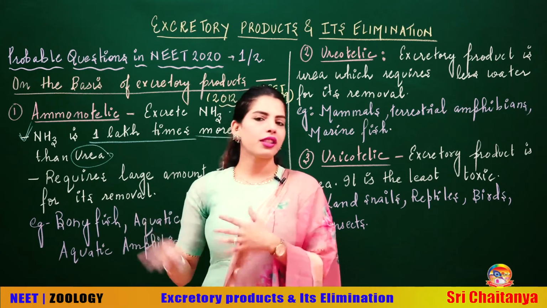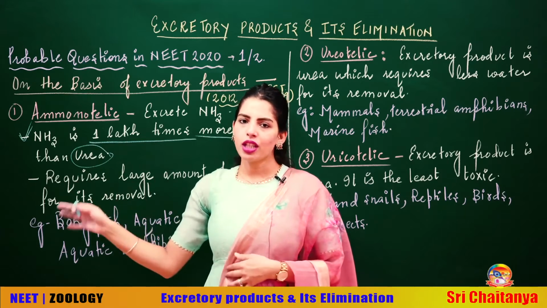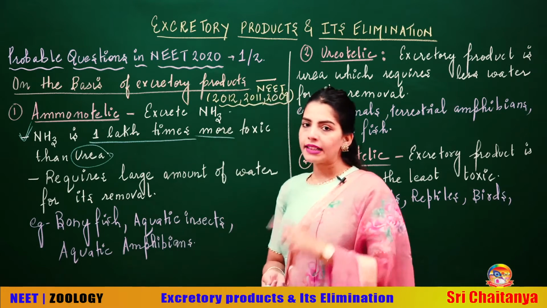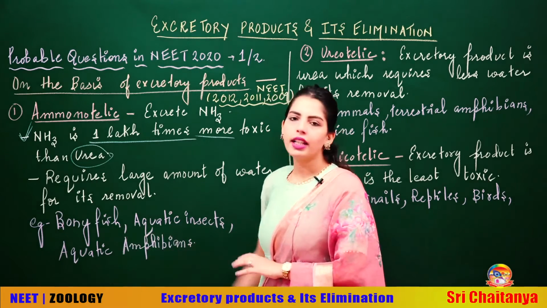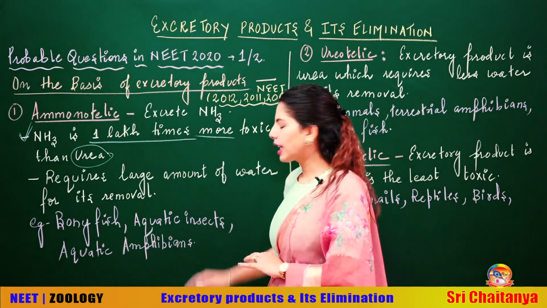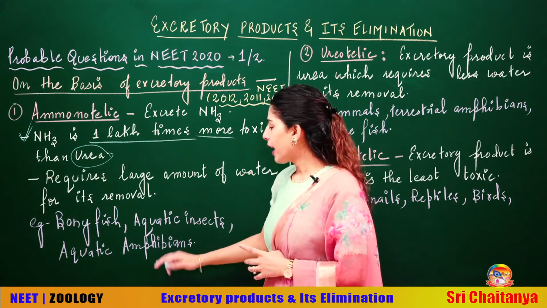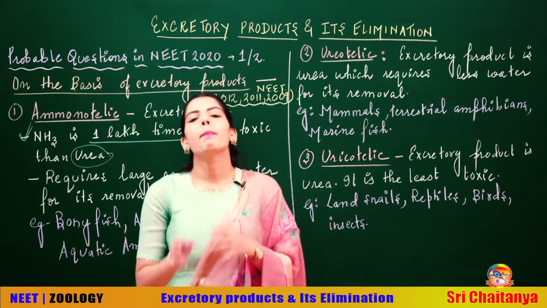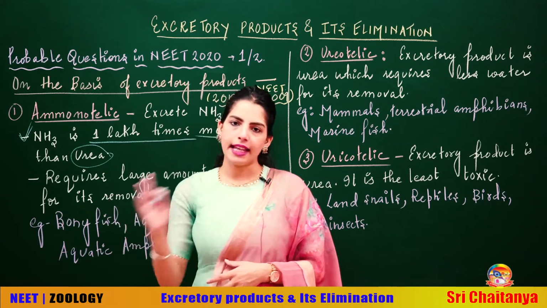So ammonia easily diffuses across the membrane, is very toxic, requires a large amount of water for its removal, 1 lakh times more toxic than urea. And remember the examples, bony fish, aquatic insects, not the terrestrial ones, aquatic amphibians, also the tadpole larva of amphibia belongs to the category of ammonotelic animals.